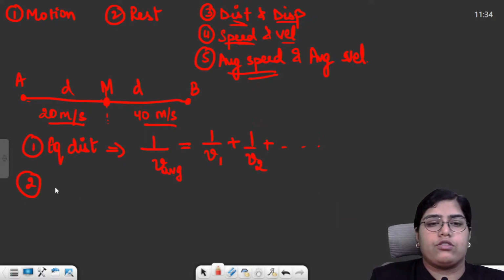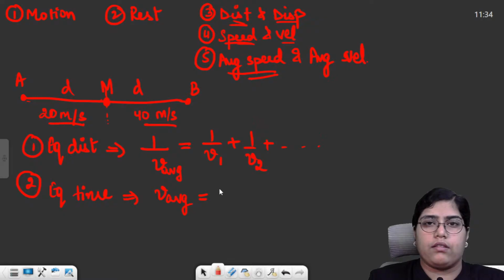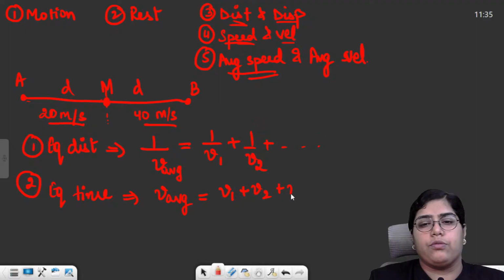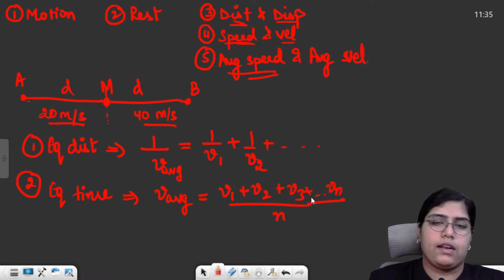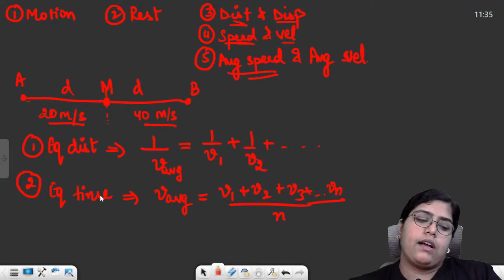Then the second was when you cover in equal intervals of time. If time intervals are equal, in that case the formula for average speed or average velocity is same as the average of any number, like the average formula which you use in maths, that is v1 plus v2 plus v3, the total sum of terms divided by the number of terms. For example, you have n number of terms, then you divide it by n. Just need to remember these two formulas for average speed, right? So these were the basic things.